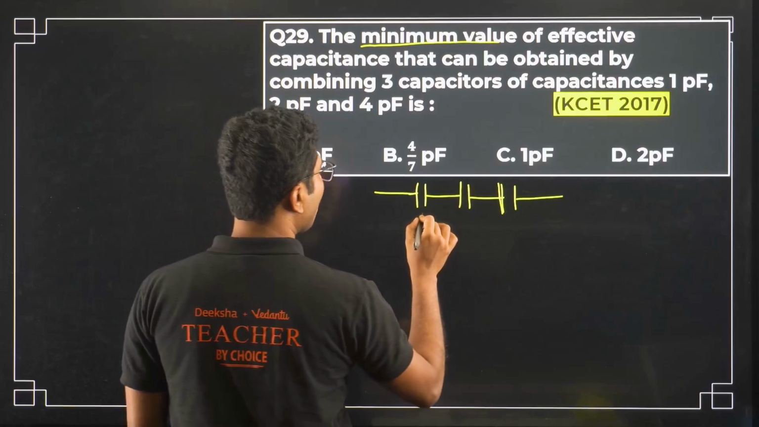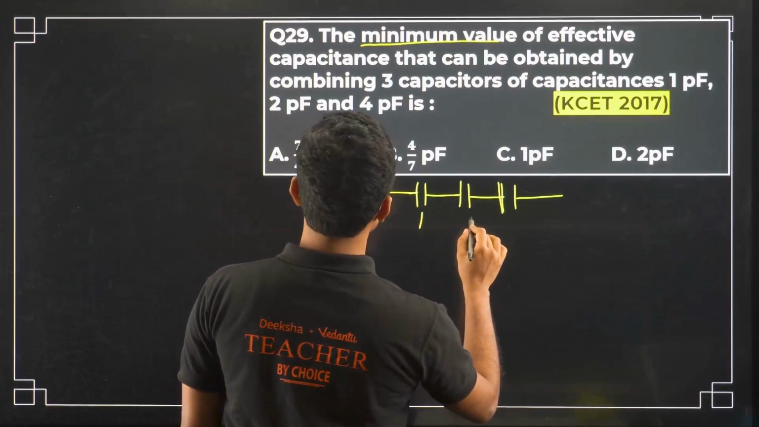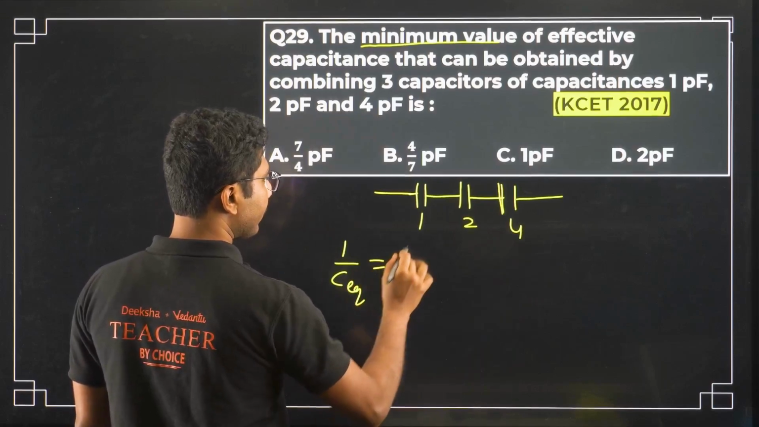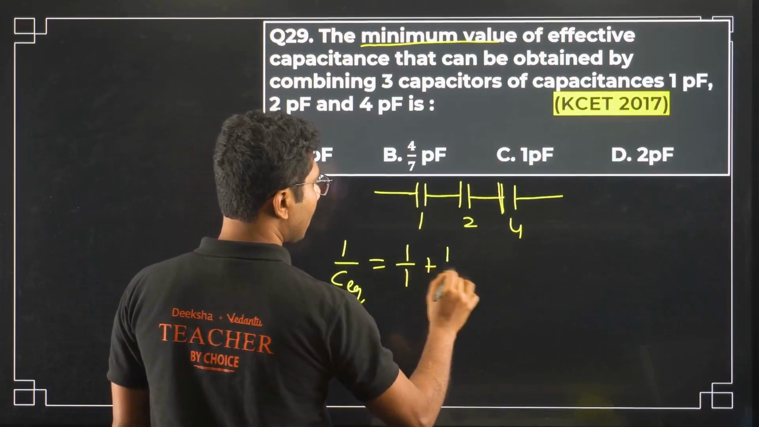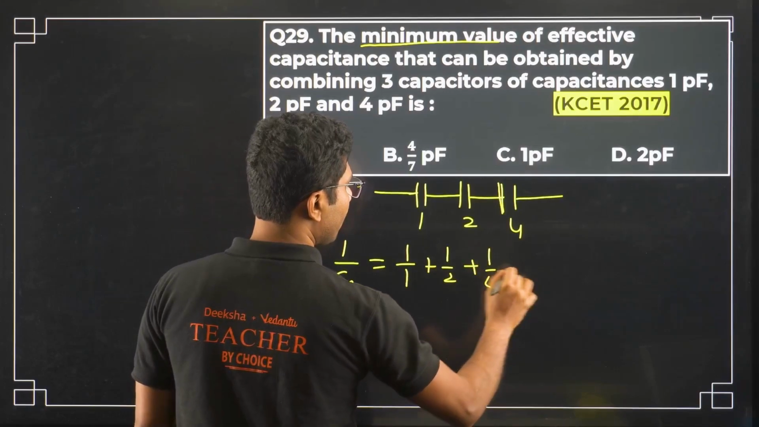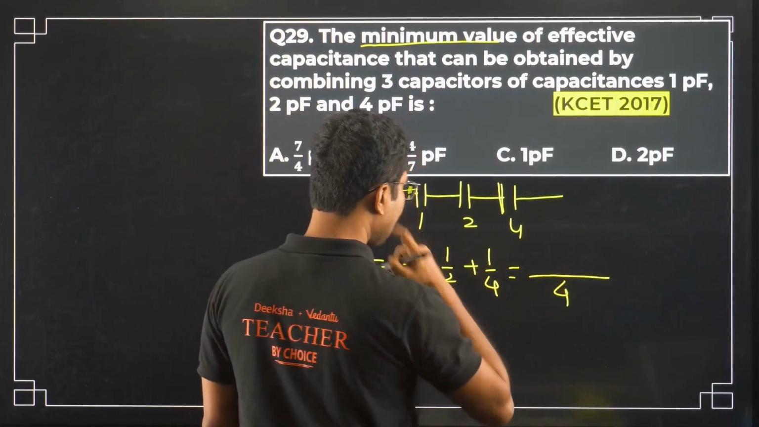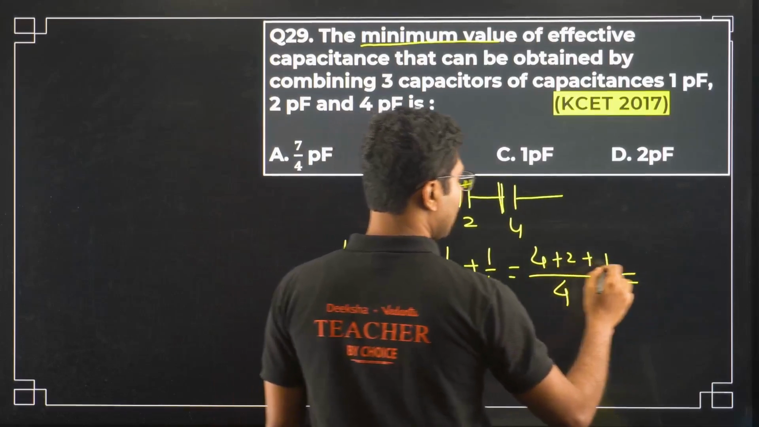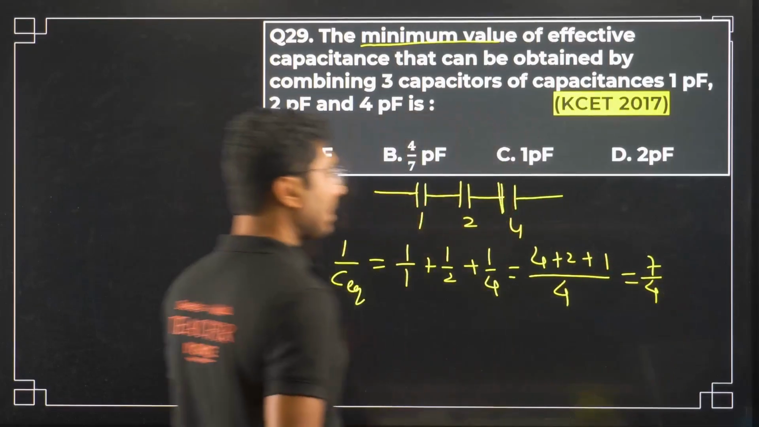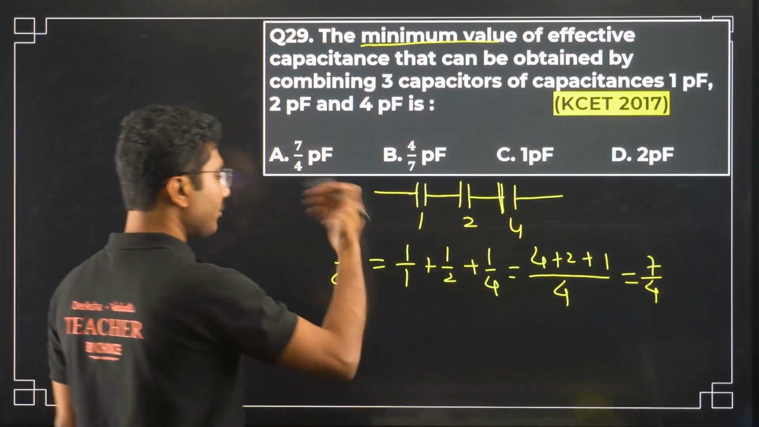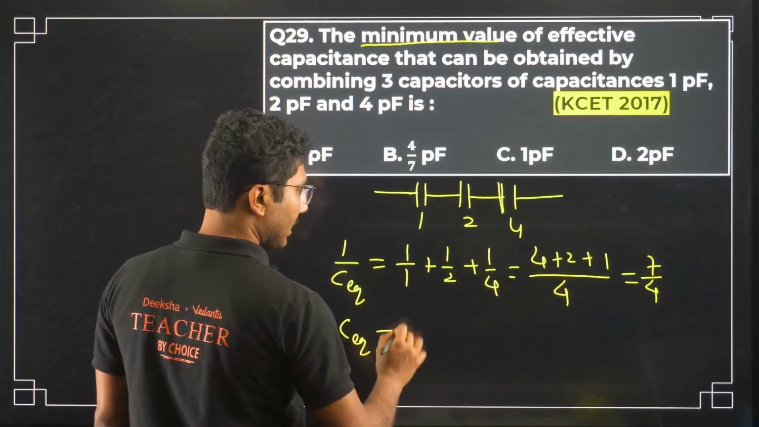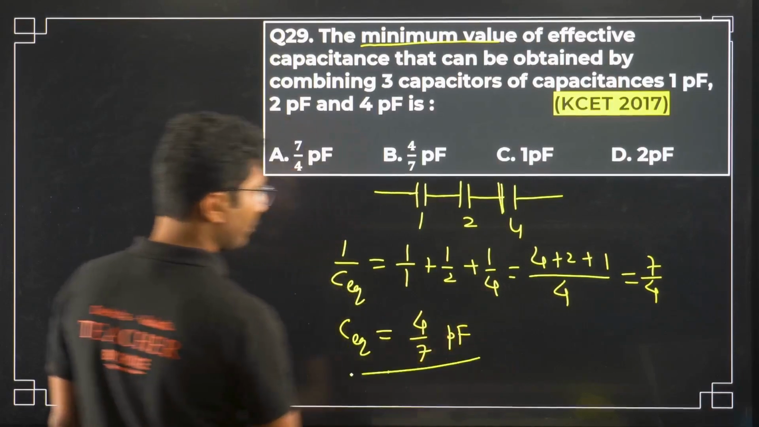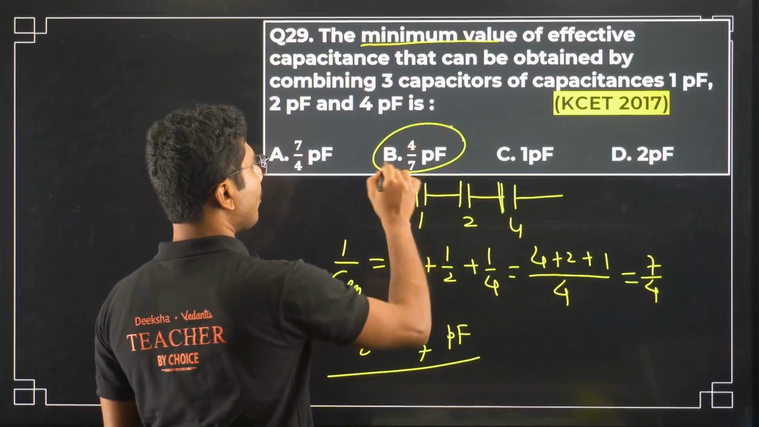So what is the equivalent? 1, then we have 2 and we have 4. So what is the equivalent capacitance? 1 by C equivalent equals 1 by 1 plus 1 by 2 plus 1 by 4. So it will be 4 in the denominator, and 4 plus 2 plus 1, so it will be 7 by 4. Now remember that this is 1 by C equivalent. You have to take the reciprocal of that, that is, it will be 4 by 7. So 4 by 7 picofarad is the correct answer. Option B is the correct answer.